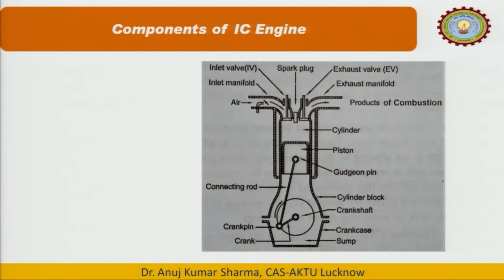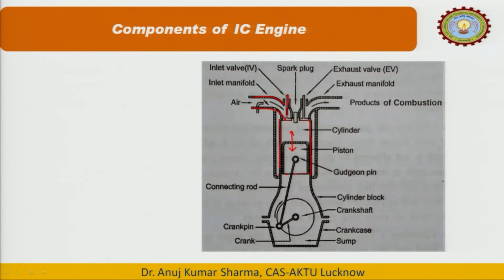If you see, this is the main cylinder. The piston reciprocates inside this. We have two types of valves. One is the inlet valve; this is the inlet manifold, and this is the inlet valve.